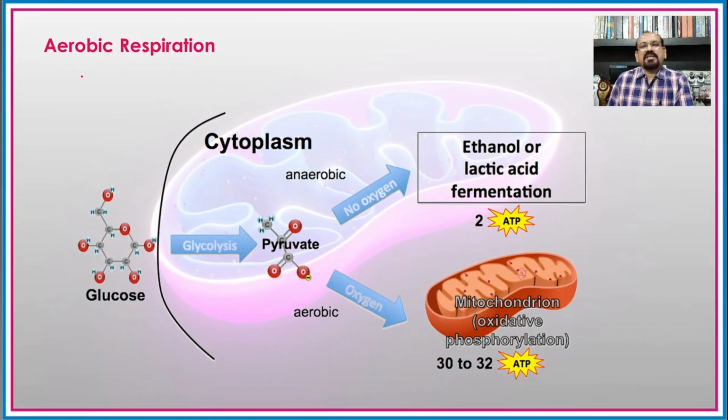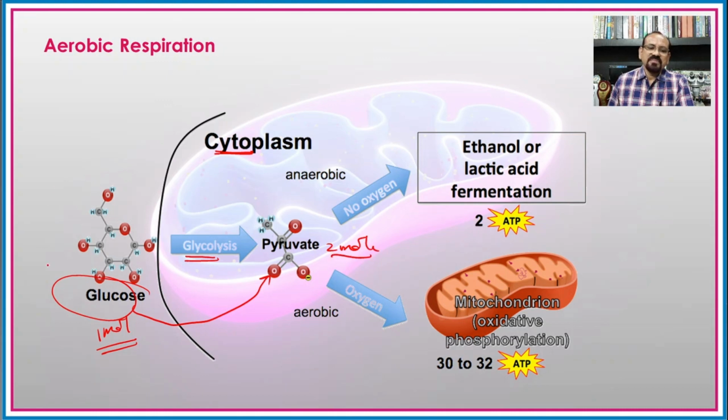As earlier we have seen, in cellular respiration there are two different types of respiration, that is aerobic respiration and anaerobic respiration. And in this lecture we are dealing with aerobic respiration. In the last lecture we have seen that the glucose molecule in the process of glycolysis in the cytoplasm is converted into pyruvic acid. Means from one molecule of glucose there is formation of two molecules of pyruvic acid. That is, glucose is a 6-carbon compound and pyruvic acid is a 3-carbon compound.